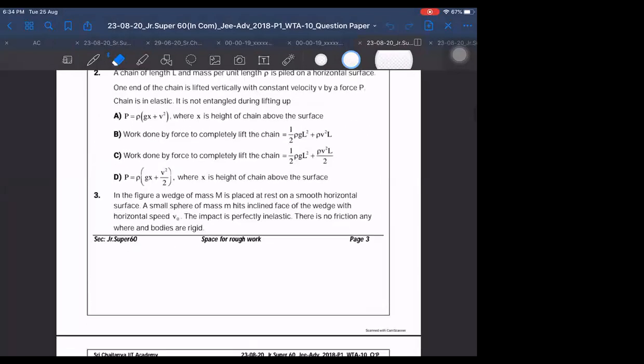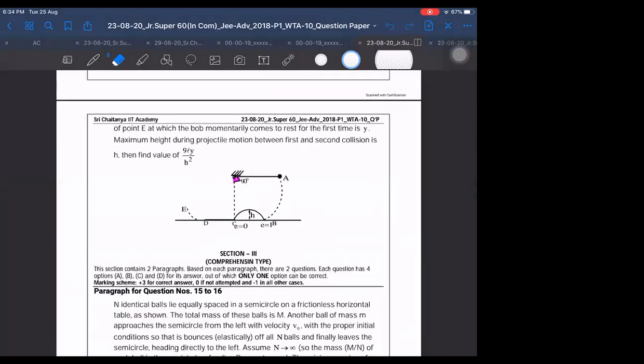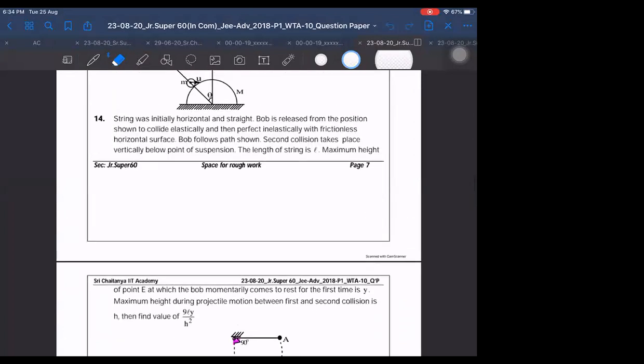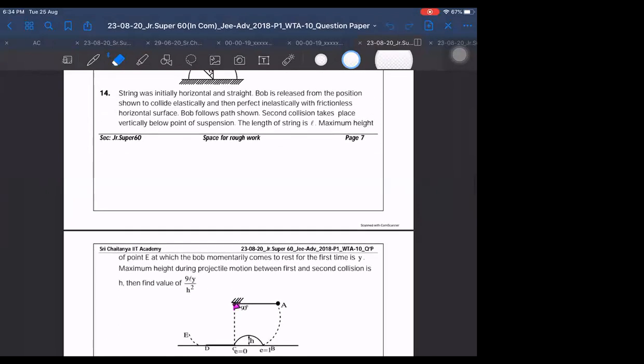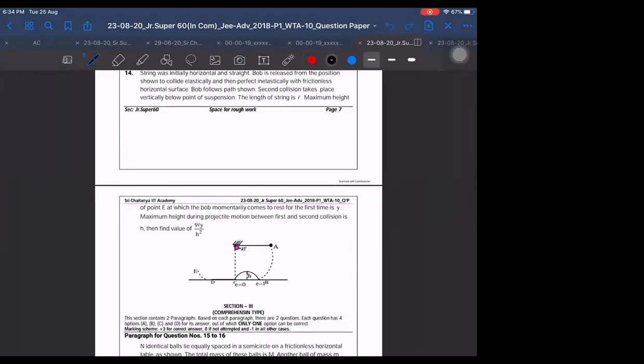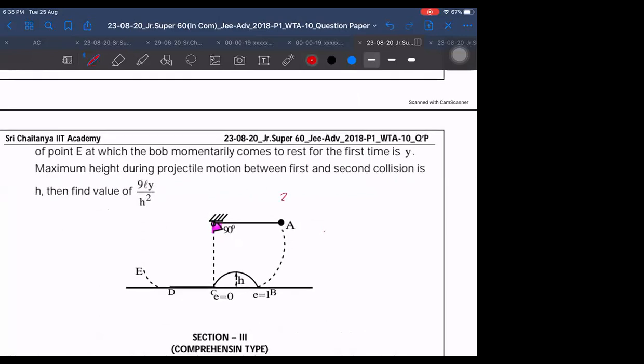Yes, sir. Question number 15. Wait a second, let me check. Good evening, sir. 14 is not a doubt of anyone. Question number 14. What is the answer that you are getting for 14? The answer is getting different, sir. The answer is 2, I think. 2 is the answer for 14. Yes, sir. Are you getting 2 or not for 14? No, sir. Let us check once.